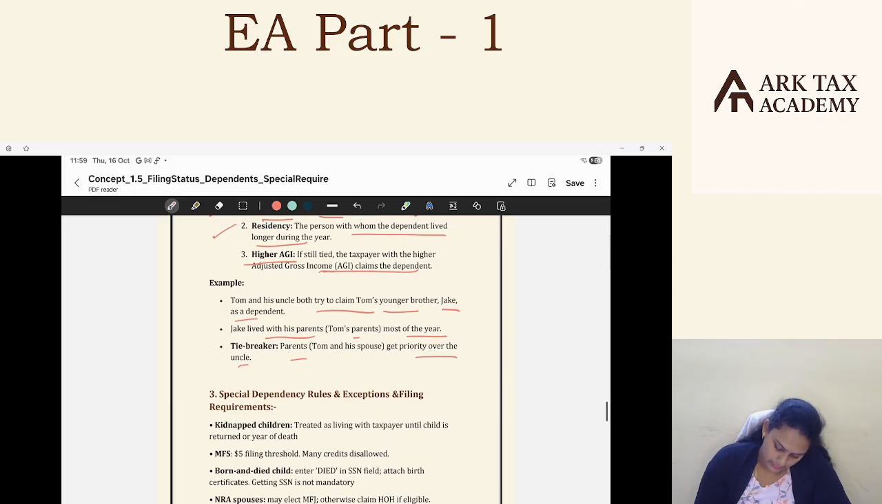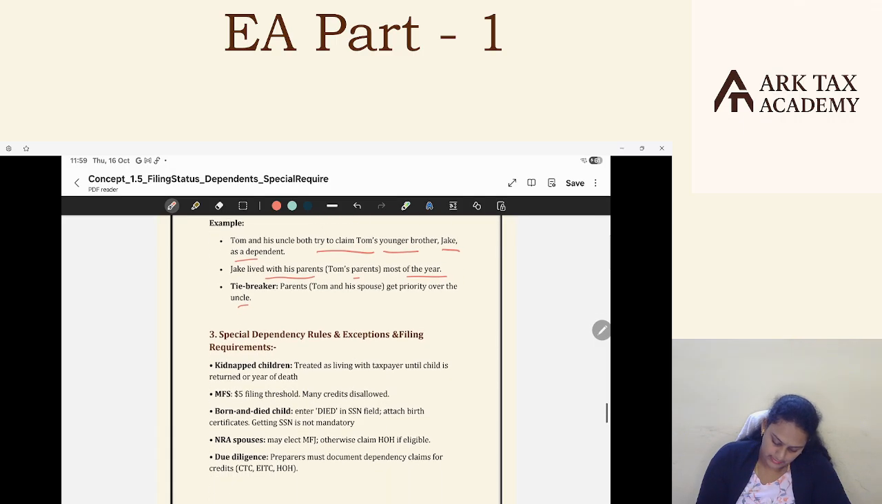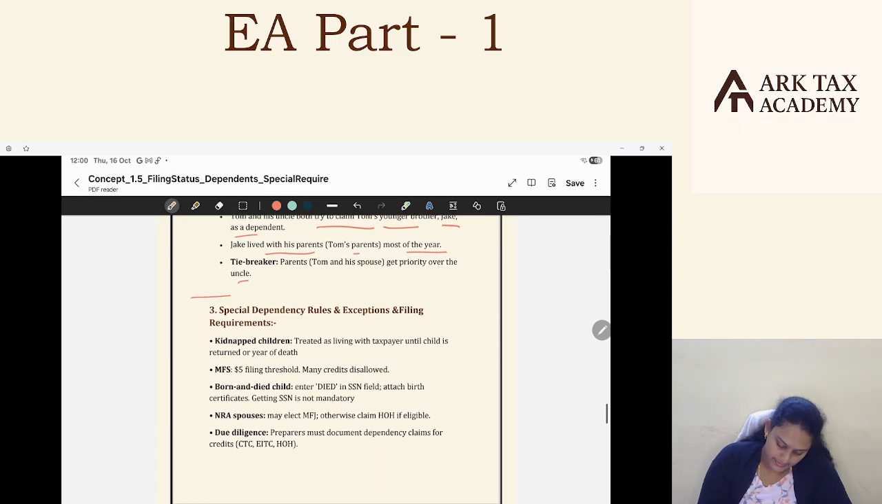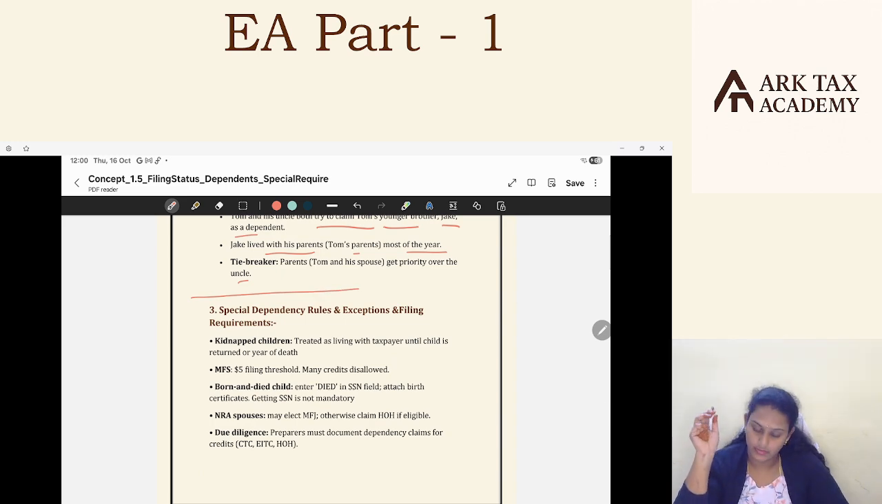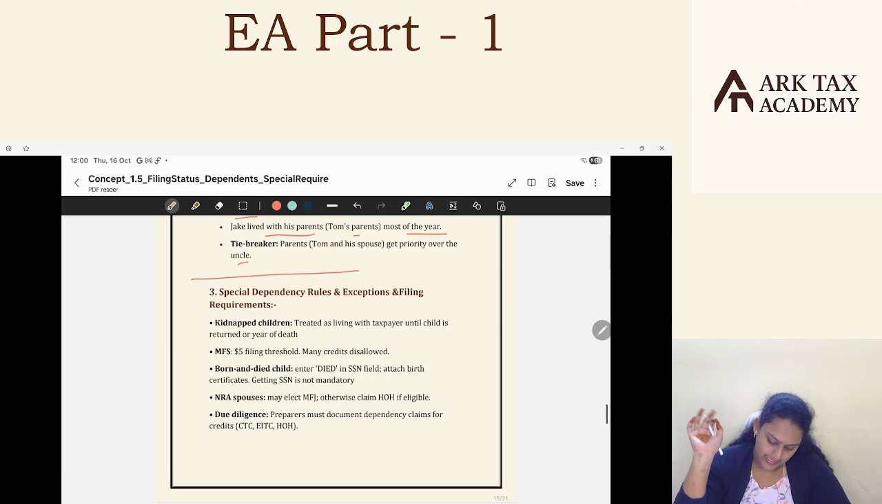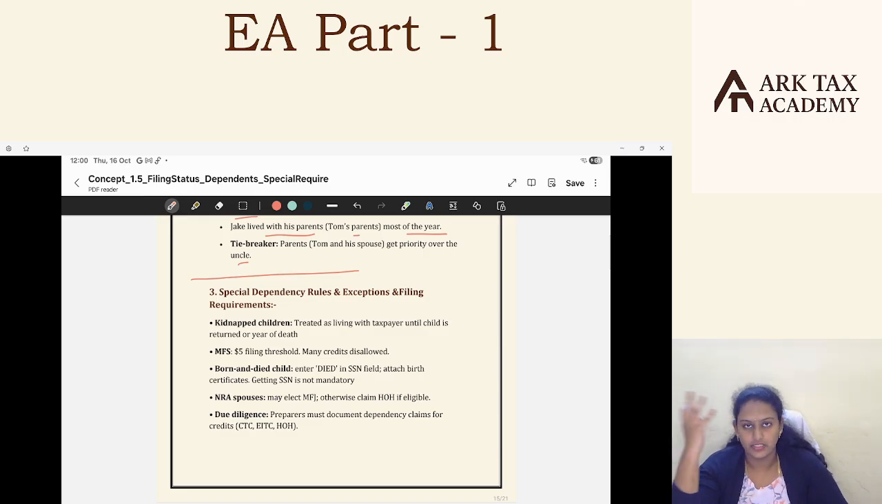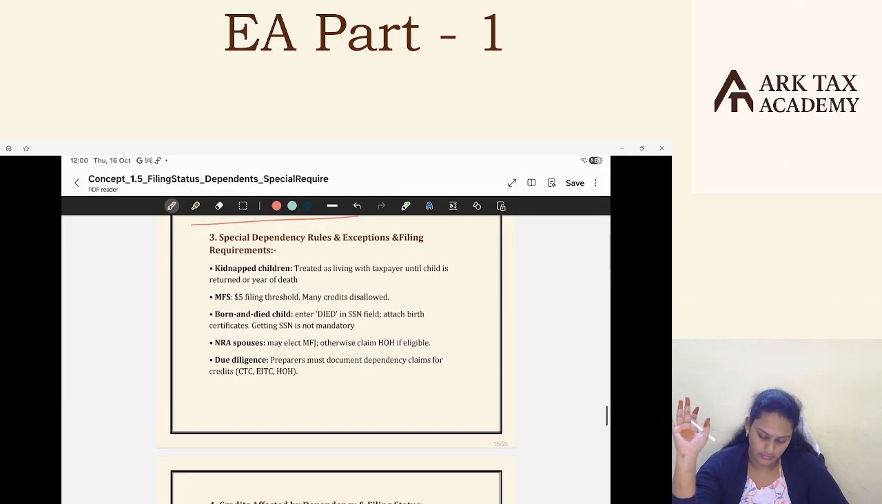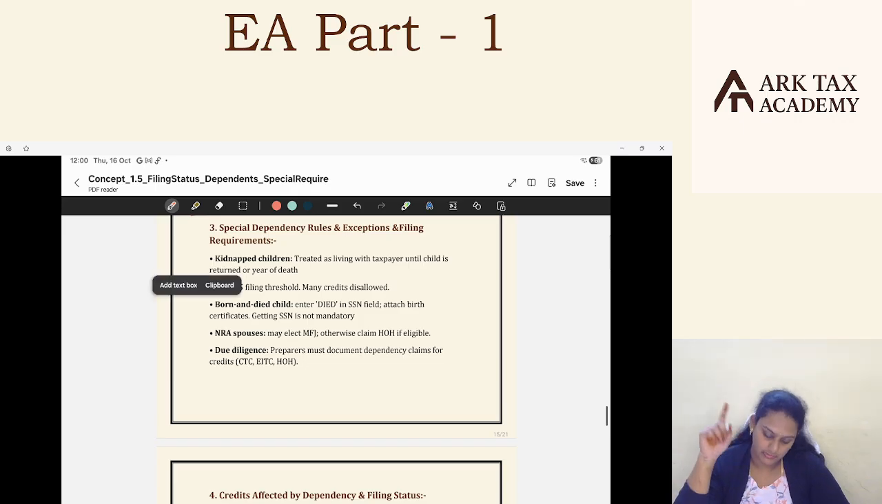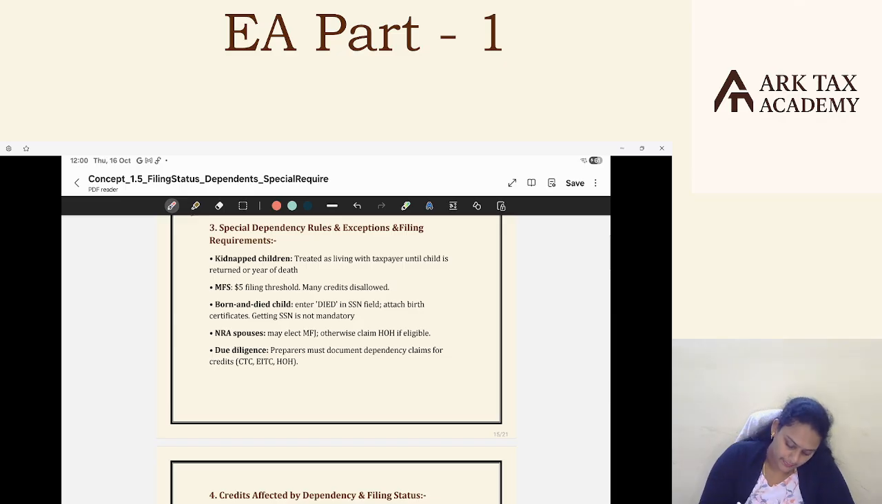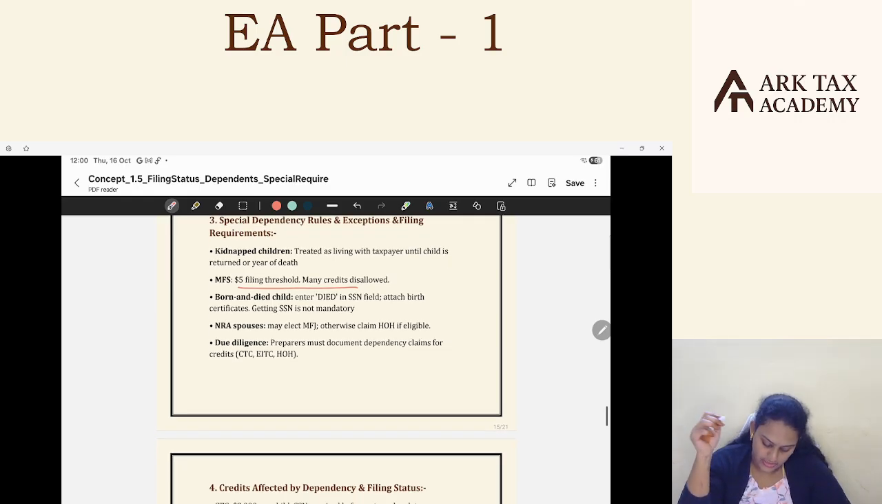Okay, so let's go to the next concept: special dependency rules and exceptions, and filing requirements. A kidnapped child is treated as living with the taxpayer until the child is returned, or maybe unfortunately due to the kidnapping the child lost his life, in the year of death. Okay, treated as living with the taxpayer until the child is returned. That's okay, the days will be counted. The living test will be satisfied. The number of days lived will be satisfied. Married filing separately: many credits disallowed. This you know, $5 is the limit. And then a child born and died in the same year.